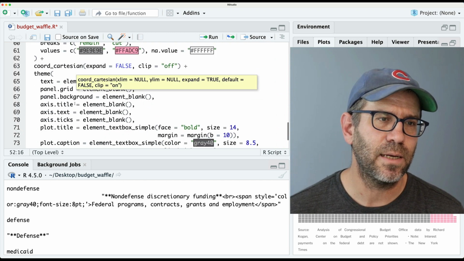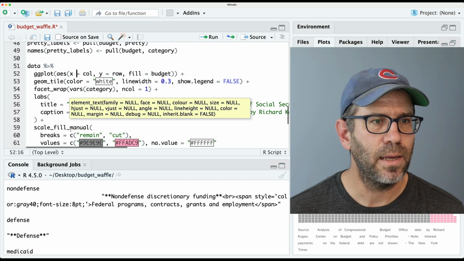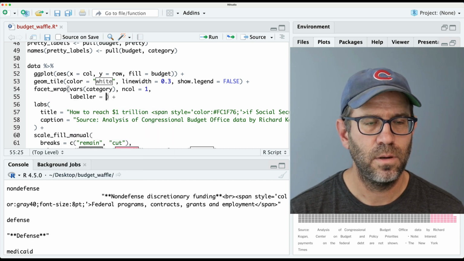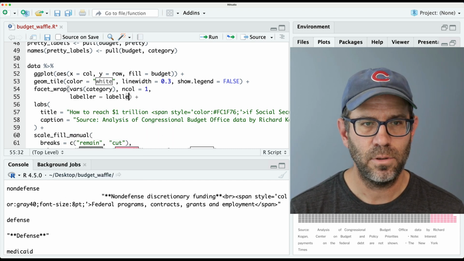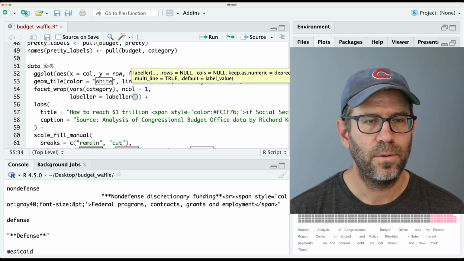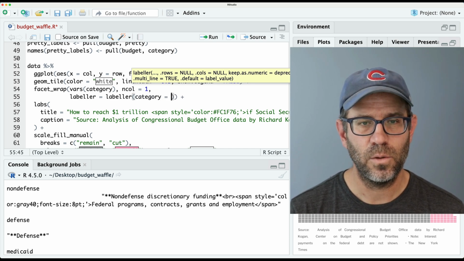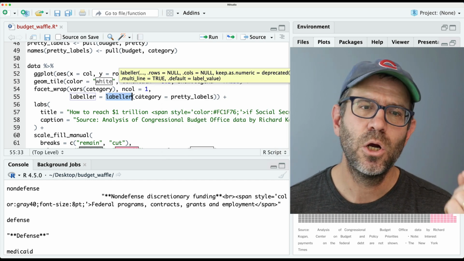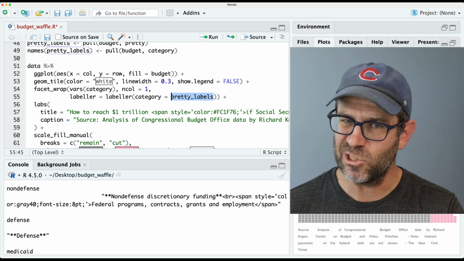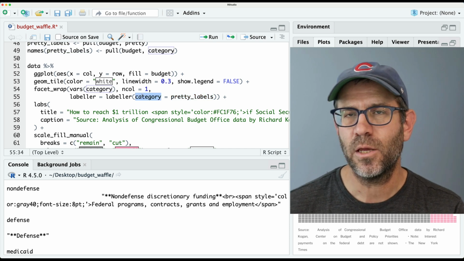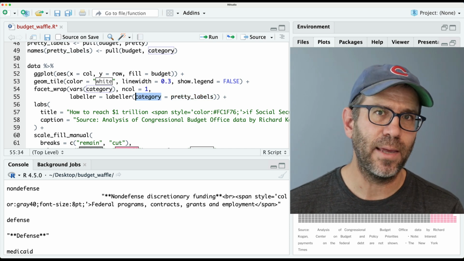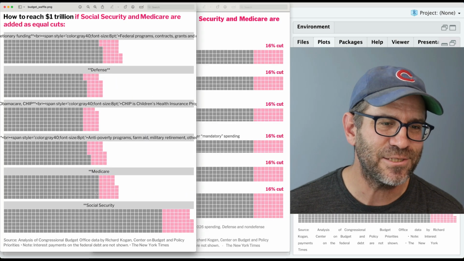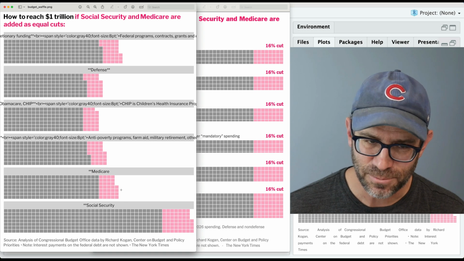And so now what I can do is I can come down to my facet wrap, and in here I can then do labeller equals labeler, and then I can do category equals pretty underscore labels. So this labeler function will take my pretty labels vector that I just made and feed it values of category to then get out pretty labels that it will put at the top of each of those facets. There you go. We've now changed those labels and they don't look like much, but hold on.